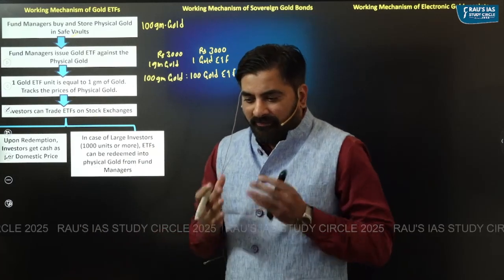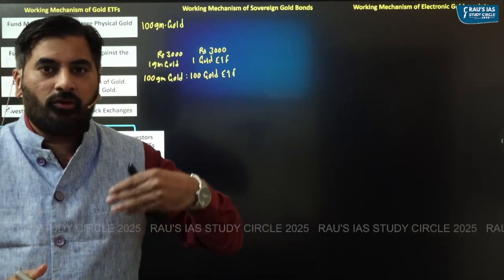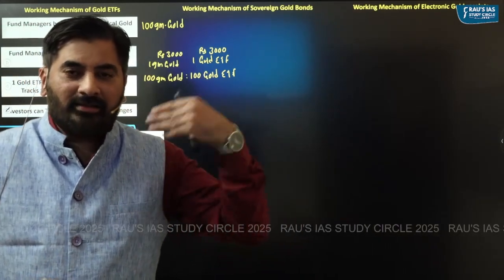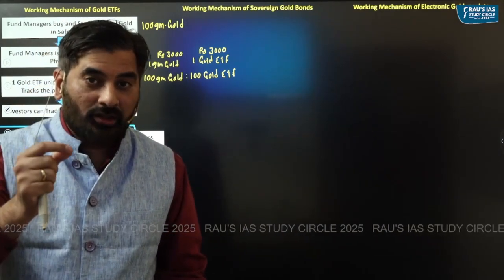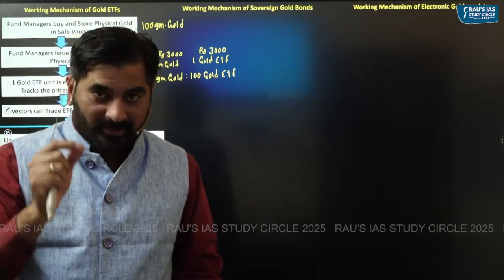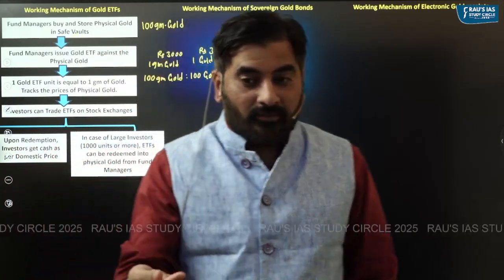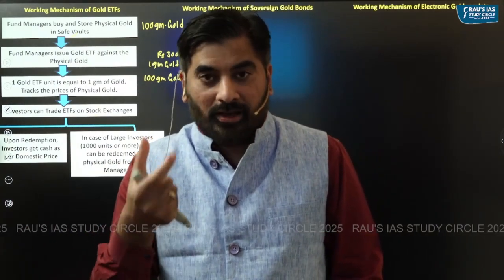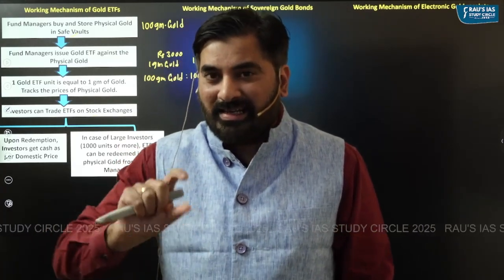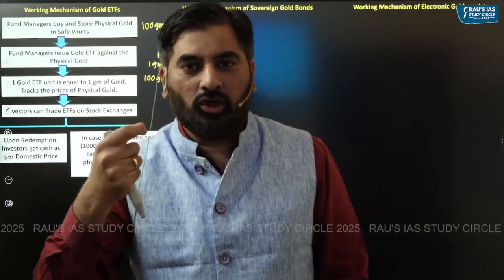Next, if I have purchased a gold ETF, I can very well sell the gold ETF to another investor. When I sell the gold ETF to another investor, I will be paid in terms of cash. I will not get the gold. So please understand, if I sell the ETF in the secondary market to some other investor, that investor will not give me gold. That investor will pay me cash, right? Whatever is the value of the ETF, that much cash he will pay to me. So generally, ETFs are not convertible into physical gold.